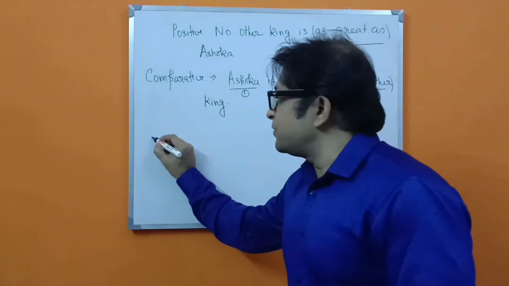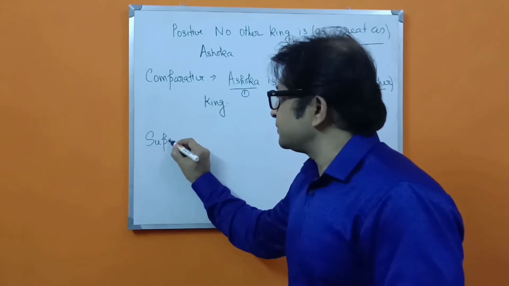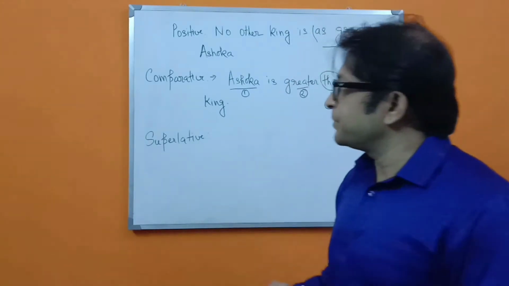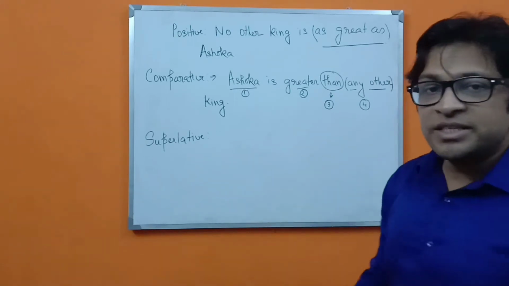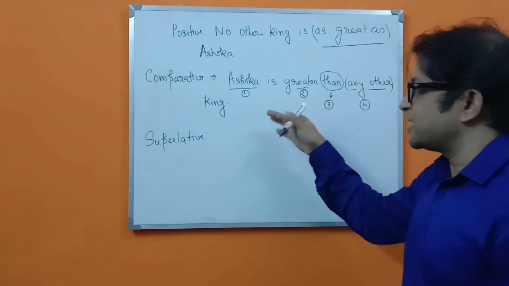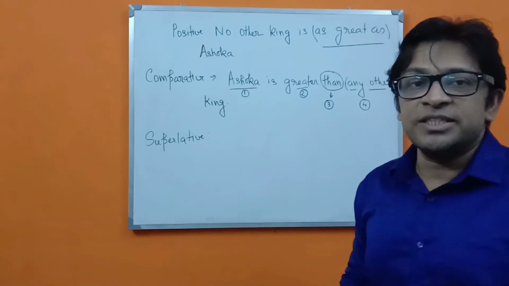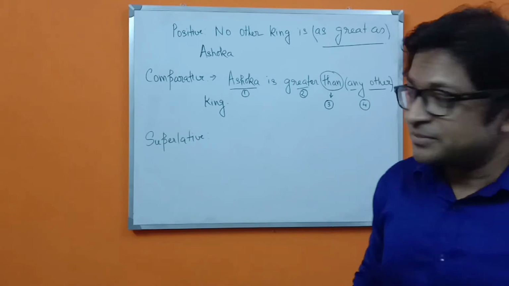So now if we change it into superlative, what will be the change? As the comparative sentence has changed its positions, each and every word has interchanged its places. So in superlative also they will change their place, but not all of them.